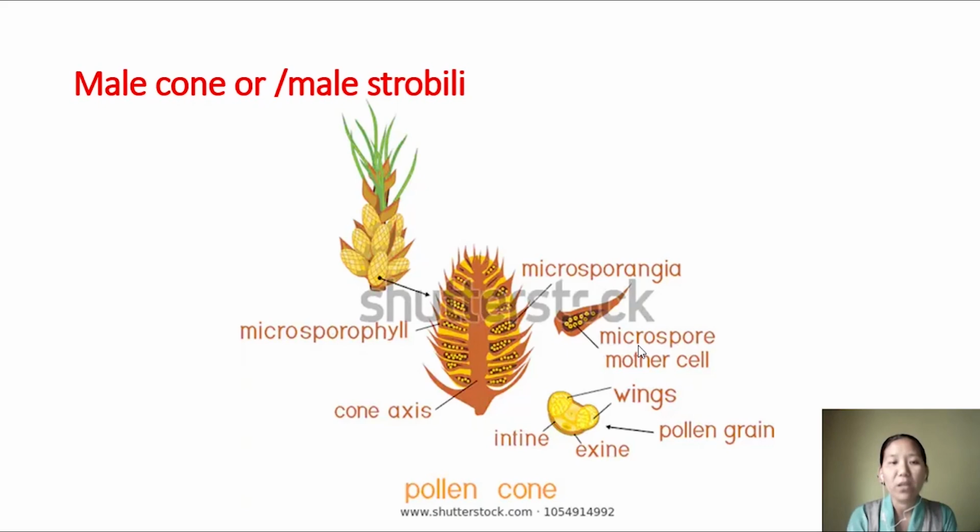So diploid means, in the plant body, of course, you know that it's made up of a number of cells, and in the cell there is a nucleus, and in the nucleus there are chromosomes. The chromosomes can appear in pairs, that is in two sets, or in one set. If it is two sets, we call it diploid. If it is a single set, we call it haploid.